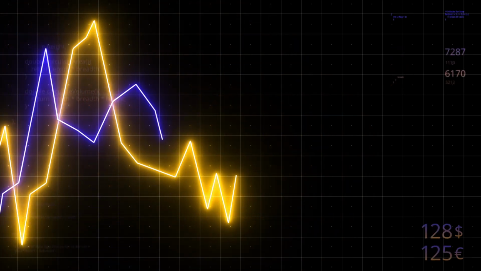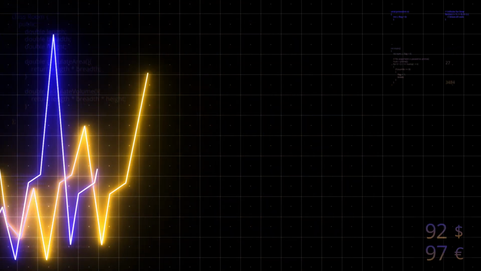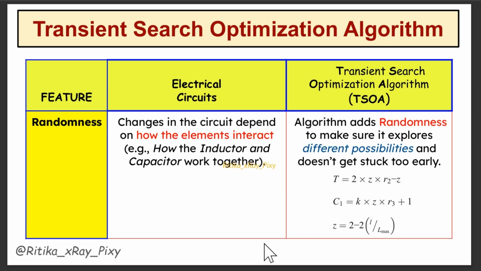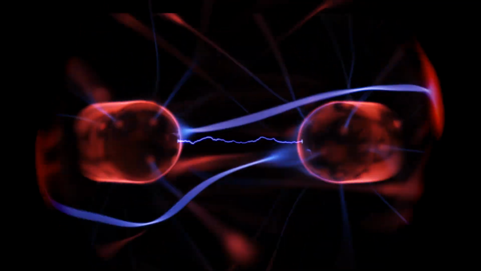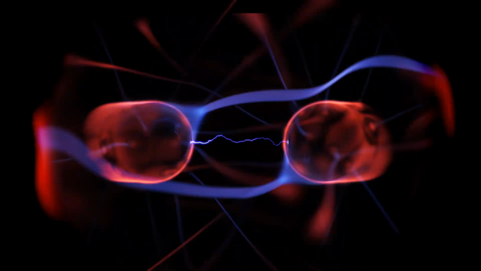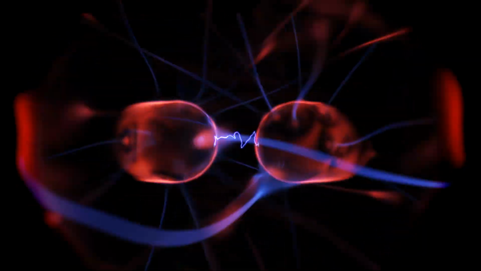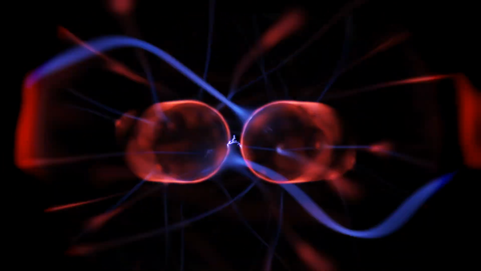Same in this algorithm, the goal is to find the best solution for any problem. The key idea in the electric circuit is that energy from the inductor and the capacitor causes these changes. Same in this algorithm, we will mimic this behavior to find the optimal solution, and as in electrical circuits, it fluctuates before settling. This algorithm will also explore different subspace areas, then settle on the best answer.